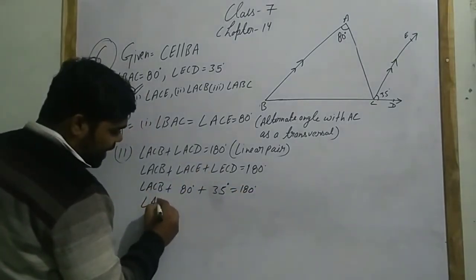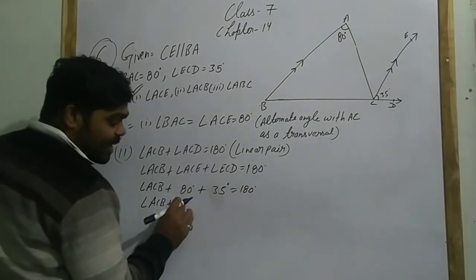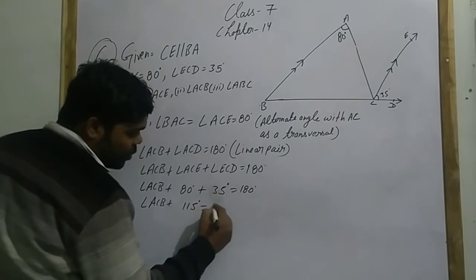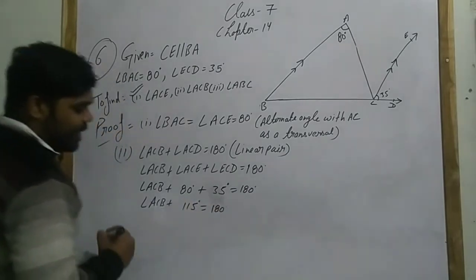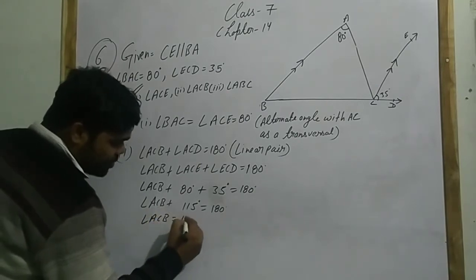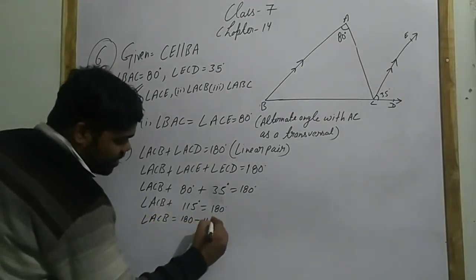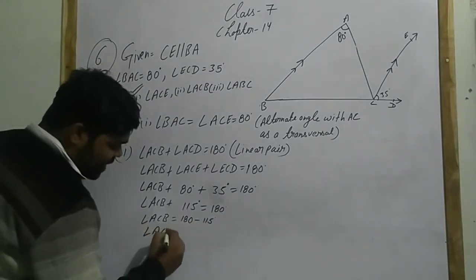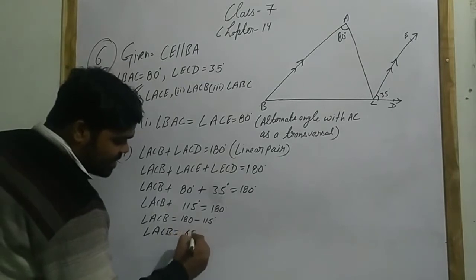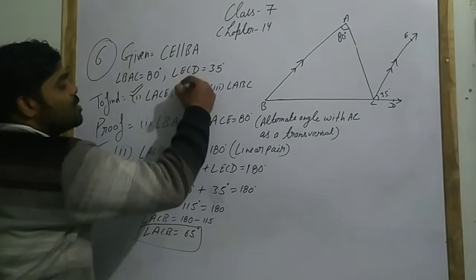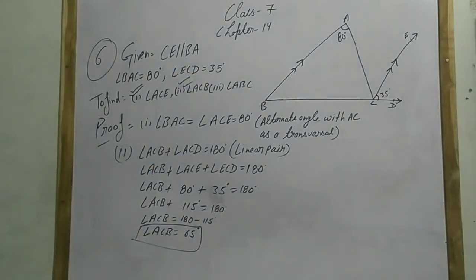Now angle ACB plus 80 plus 35, which is 115 degrees, equals 180 degrees. So angle ACB equals 180 minus 115, which is 65 degrees. Part two is completed: we have found angle ACB is 65 degrees.